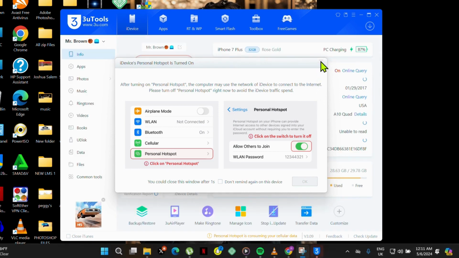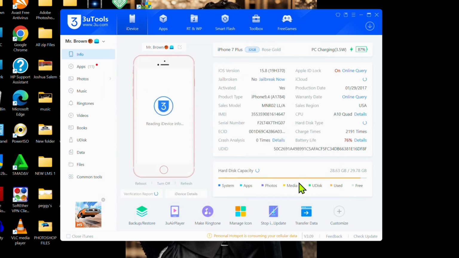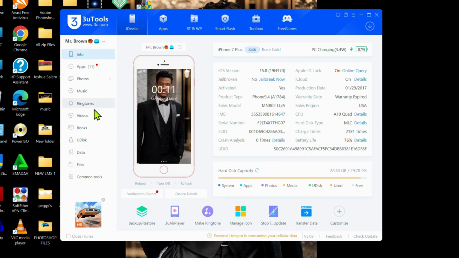And then, so you can see it's showing all the details on the phone. So select ringtone.